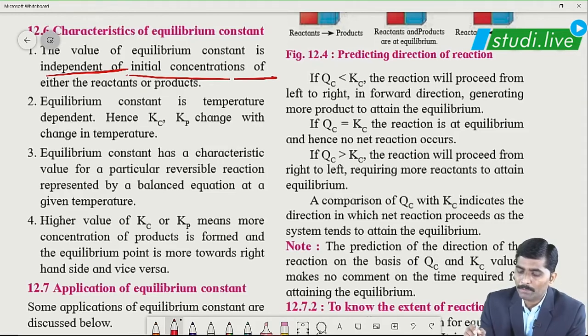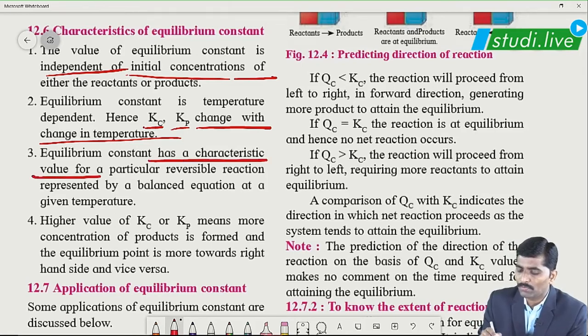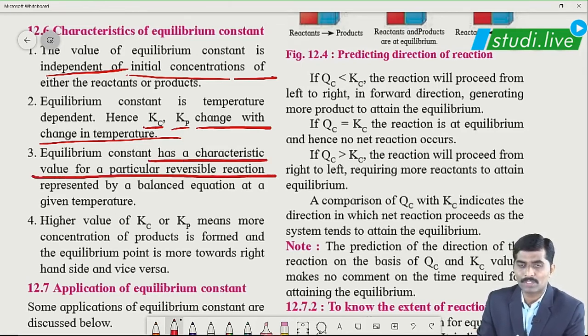The equilibrium constant is temperature dependent, that is, the values of Kc and Kp change with temperature. If we increase the temperature, Kc and Kp increase. If we decrease the temperature, Kc and Kp decrease. The equilibrium constant has a characteristic value for a particular reversible reaction. As the reaction changes, the Kc and Kp values accordingly change.